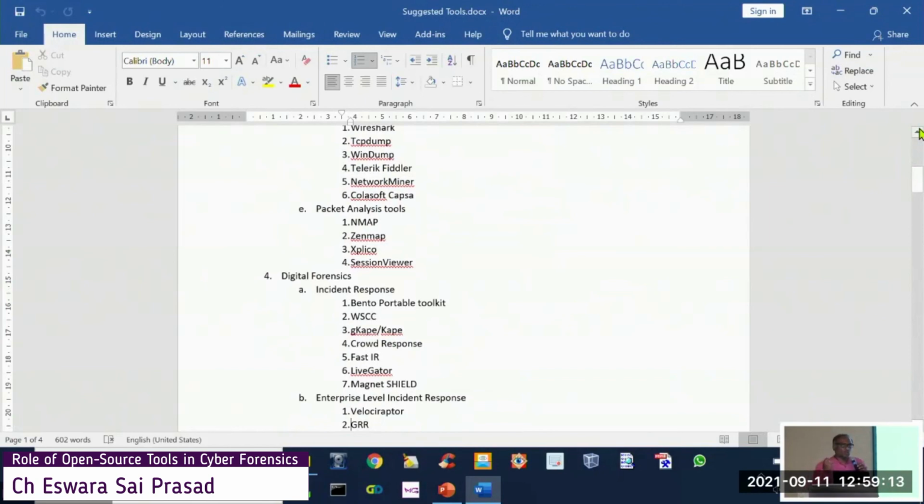By combining some 200 plus tools, they have made a framework to perform Windows-based incident response. For other platforms, there are other tools, like Triage IR, which supports all three platforms, that is Linux, Macintosh, and Windows.